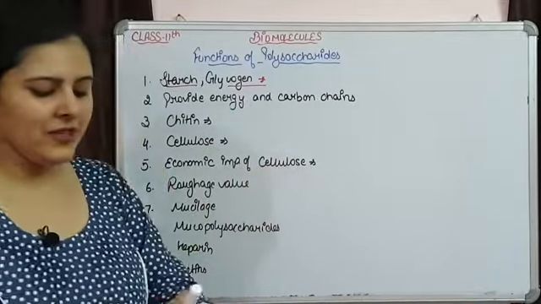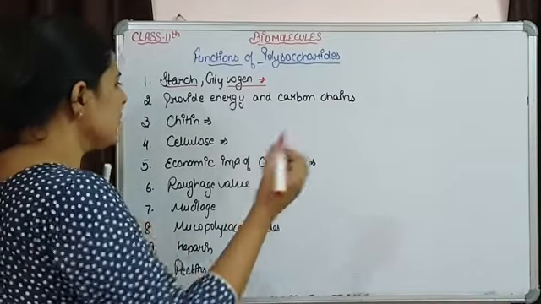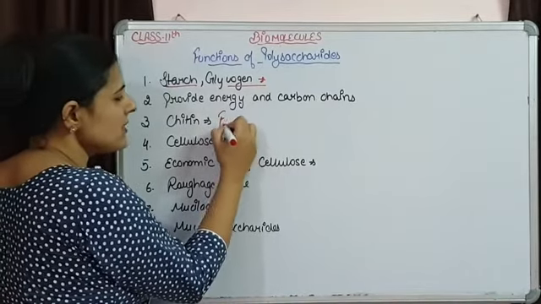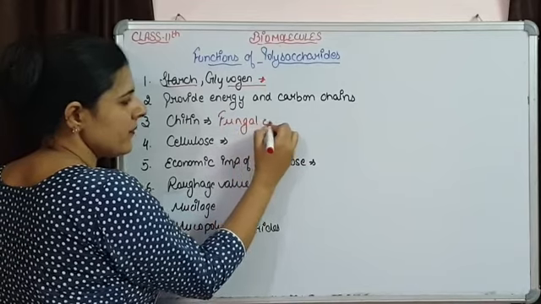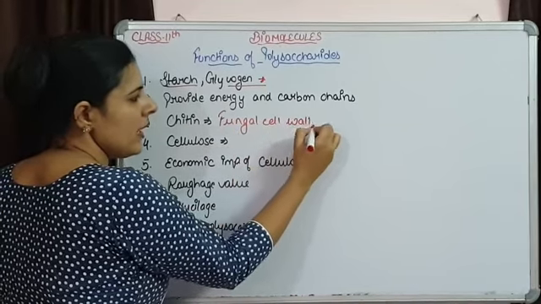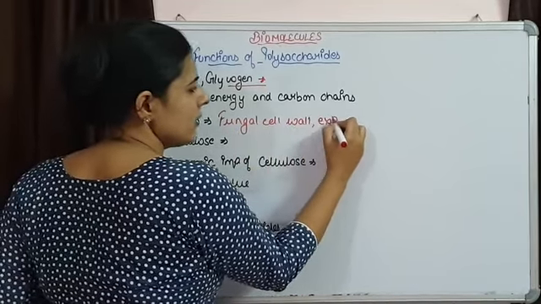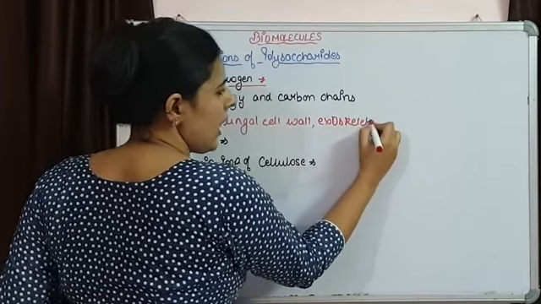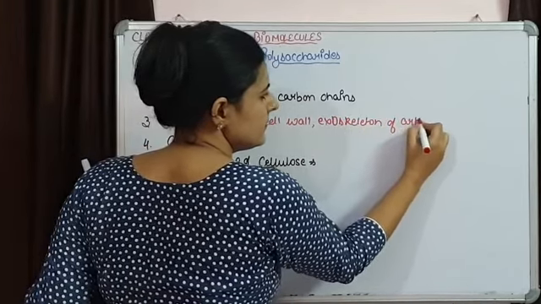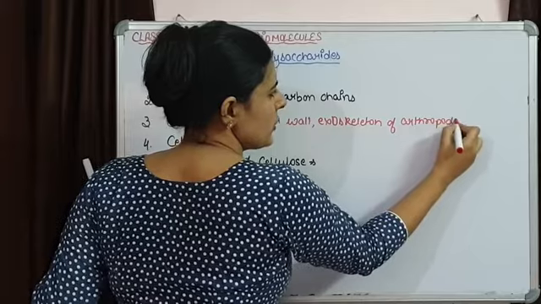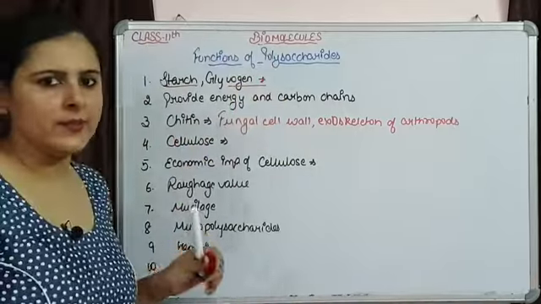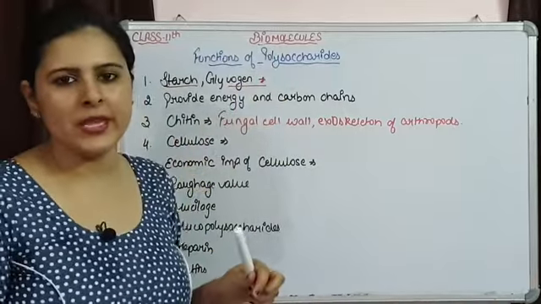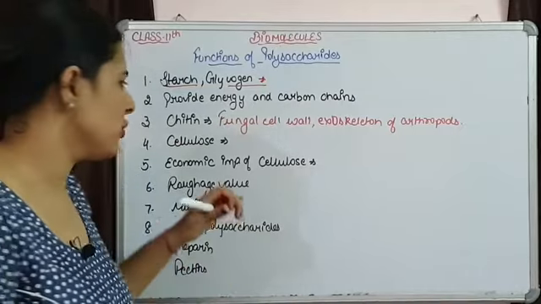Then chitin, we have seen that chitin is the structural component of the fungal cell wall and also the exoskeleton of arthropods. It provides them flexibility and protection also.